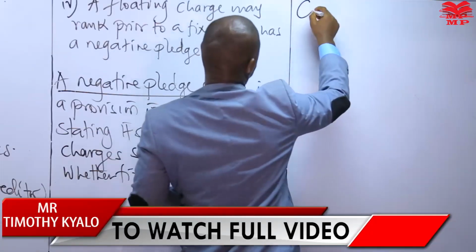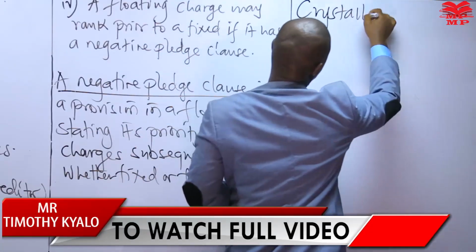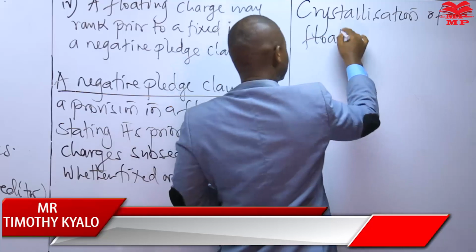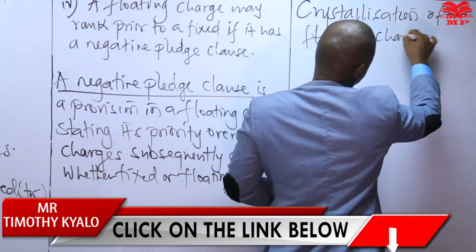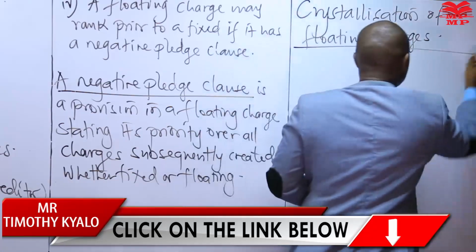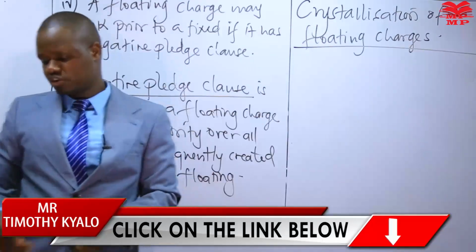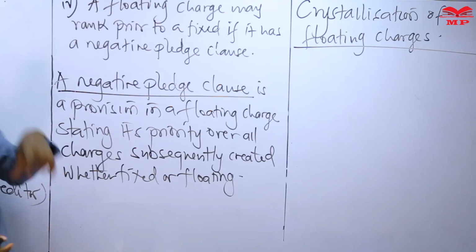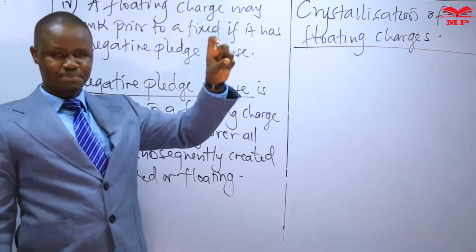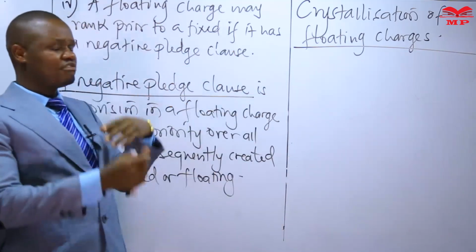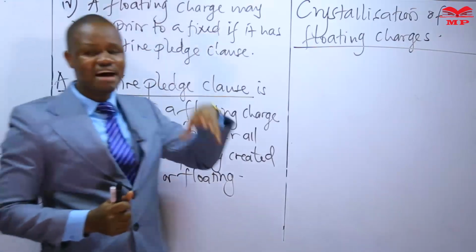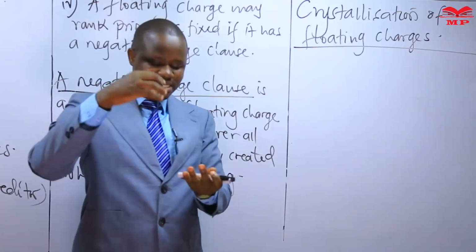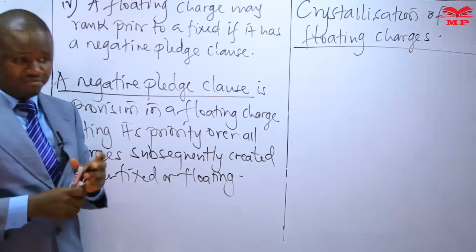Let us now look at crystallization. Crystallization of floating charges. When a charge crystallizes, it lays a specific claim on a specific asset. When we have a floating charge crystallizing, it converts to become a specific charge where it is laying claim on a specific asset of the company.